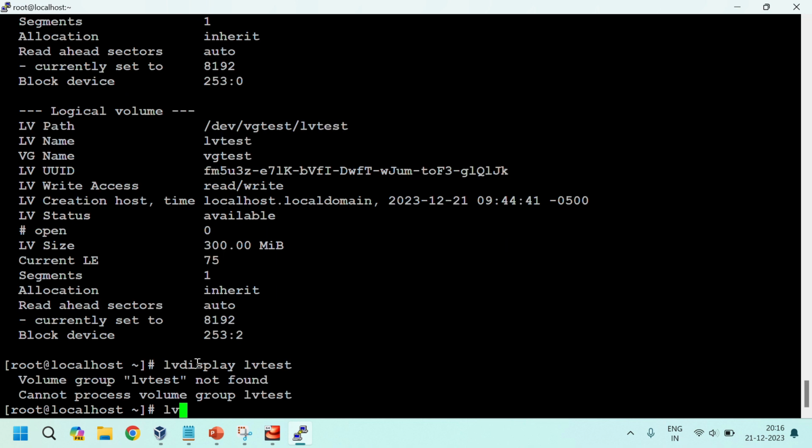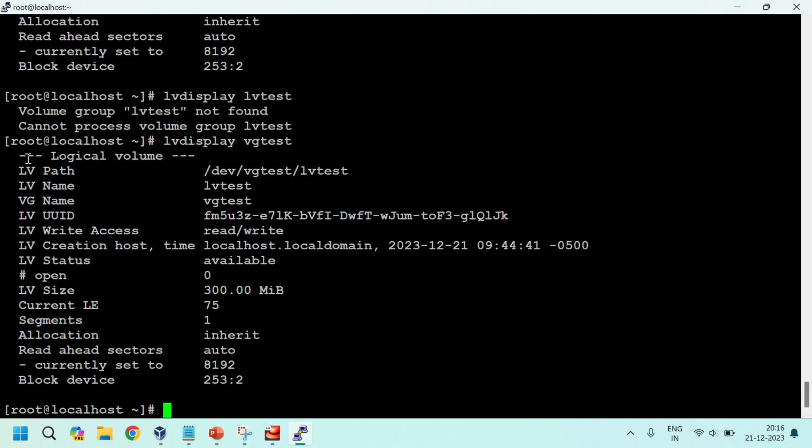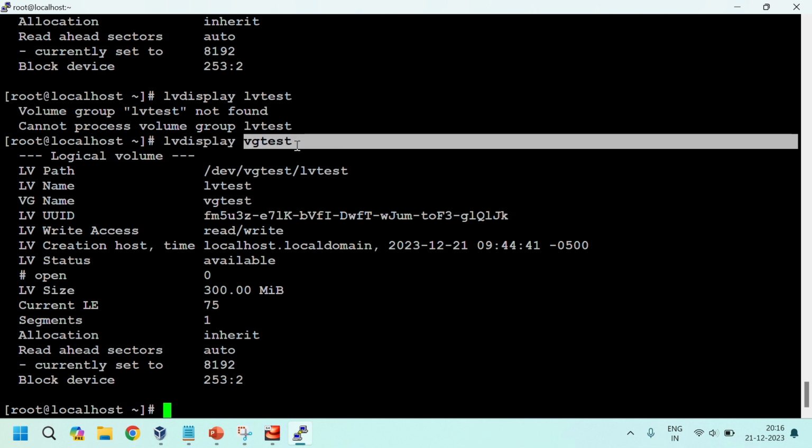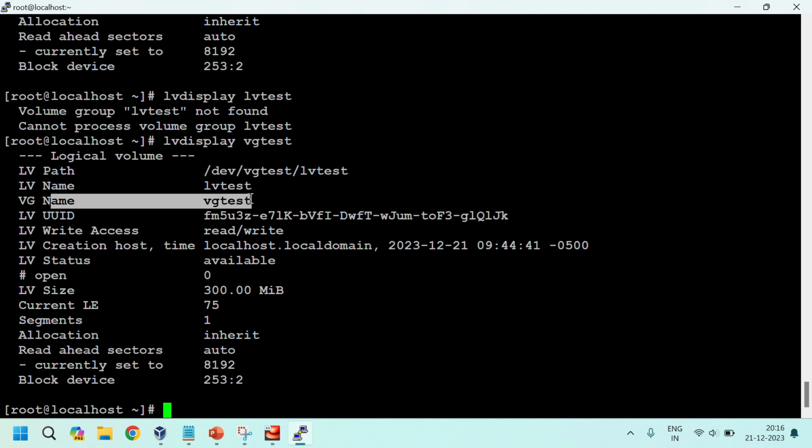Sorry, lvdisplay vgtest. See, logical volume. If you want to see a particular VG, directly run lvdisplay with that VG name, and it shows that particular VG's LV names.